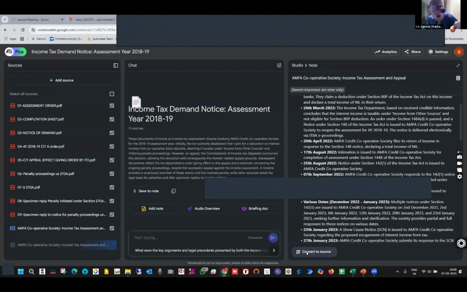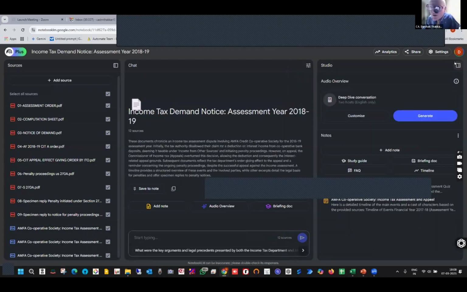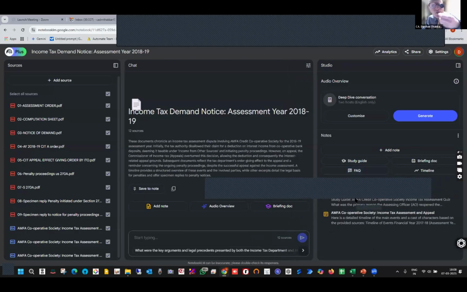I convert it to source once again. So it will move to source. Most important for students, you can also create FAQs out of it, like question and answer. So you can go ahead with any question and answer regarding that case only.